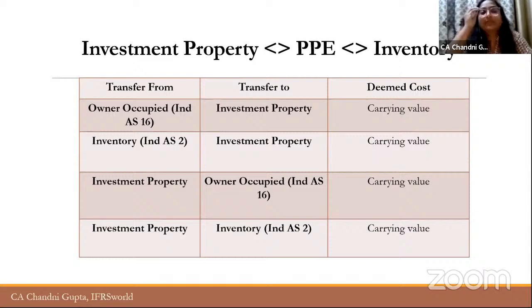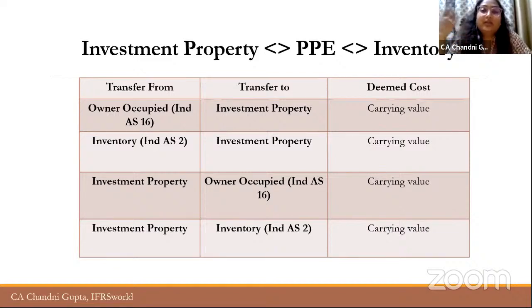Now, there can be some cases when companies switch the use of a particular asset. For example, there is a building that the company was not using earlier, and the use was not determined, so the classification was as investment property. But then later on, the company started using it for its own purposes. It became an owner occupied property. The company started using it as an office building. Employees are sitting over there. So it classified it as PPE.